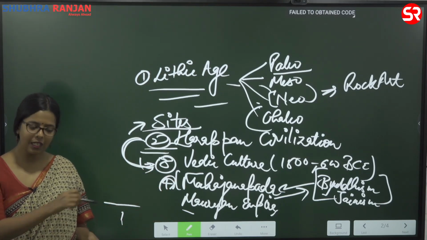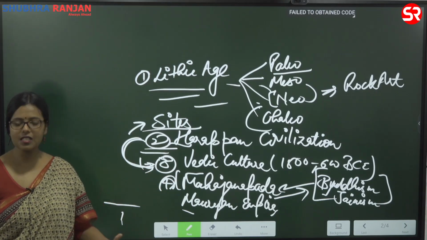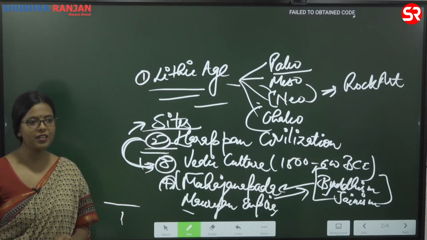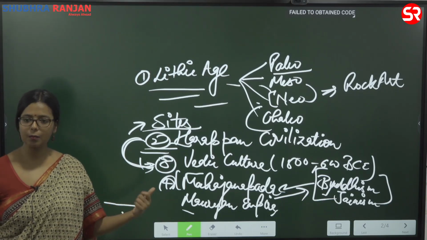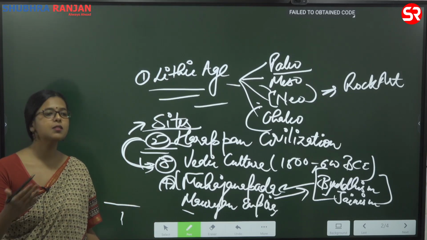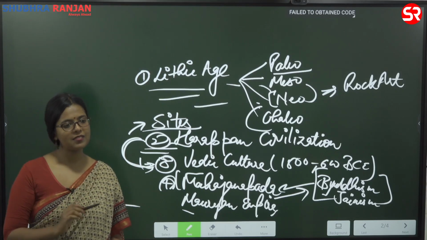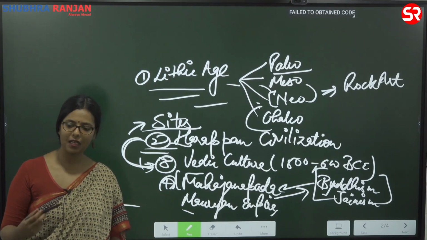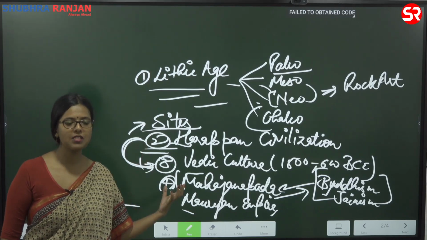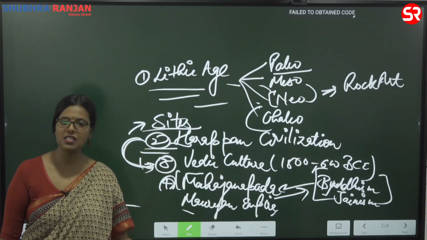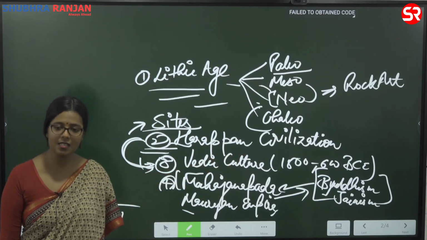अभी हम क्या करते हैं, घर पहले बनाते हैं, नाला कहाँ से निकलेगा बाद में सोचते हैं. So that is why the problem of drainage is there in our present day society. If you look at Harappa, they were planning all these things beforehand. So we look at certain key aspects of Harappan civilization and their urbanization pattern, and we will discuss this as well, how we can take inspiration from Harappan civilization to solve our present day problems of urbanization. That is one kind of question that is asked.